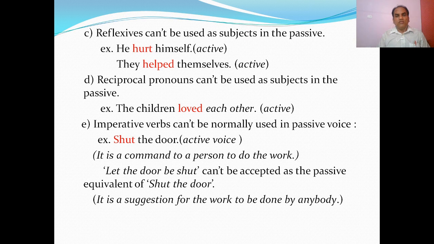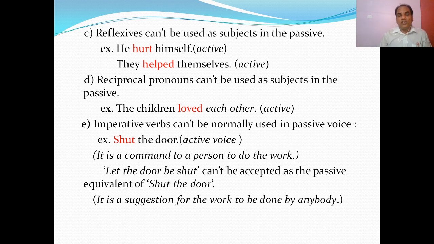Reflexive pronouns can't be used as subjects in the passive. She hurt herself is active. We can't say herself was hurt, no. Reflexive, she cannot be used in the subject position. They helped themselves. Reciprocal pronouns cannot be used as subjects in the passive. The children loved each other. Each other is the reciprocal pronoun. We can't say each other was loved. No. So this can be used only in active. The children loved each other.